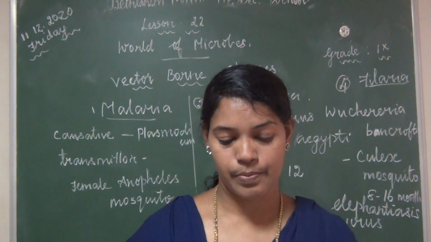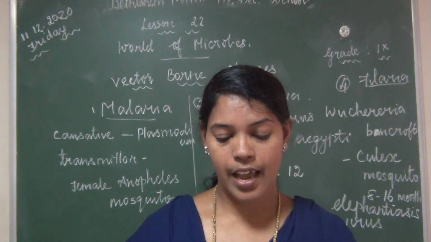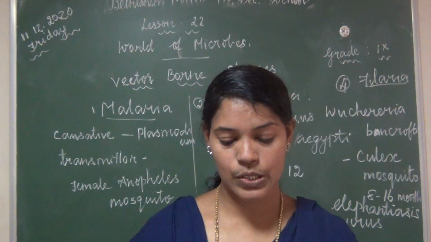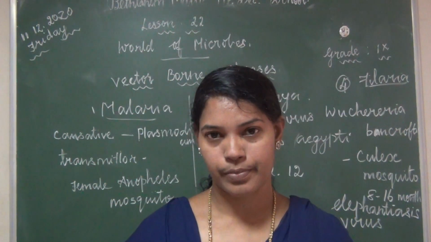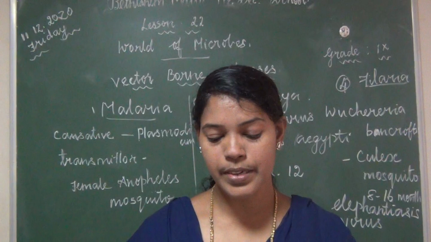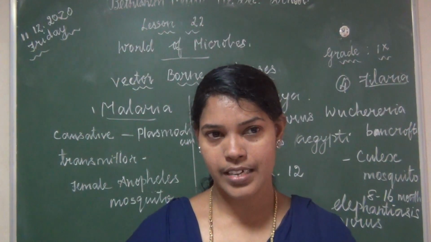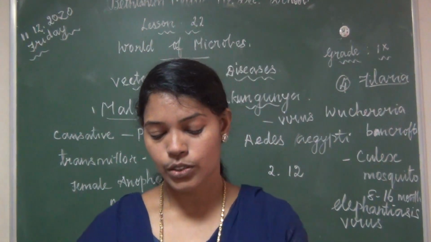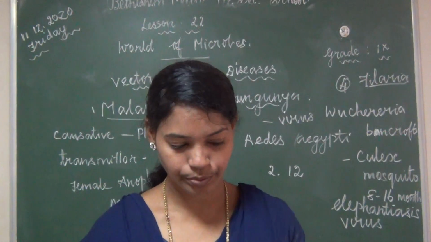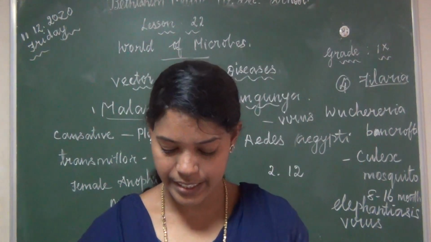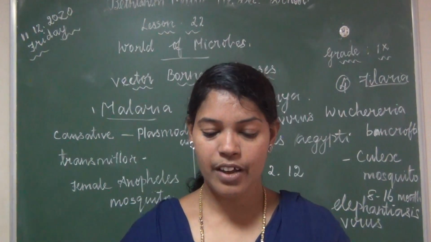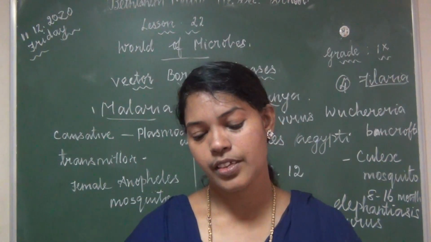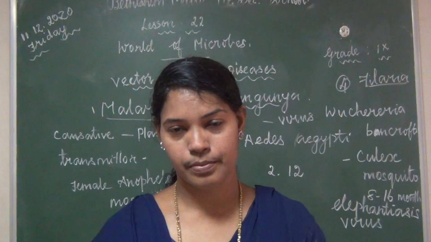Next, Roman letter 7, answer in detail. First question: describe the alimentary canal of man. Answer, page number 235, structure of alimentary canal.